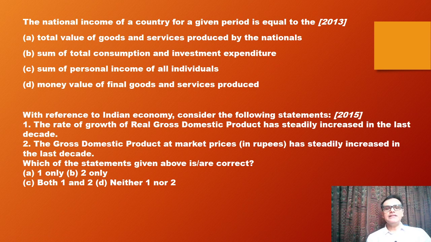Next one. The national income of a country for a given period is equal to the money value of all the final goods and services produced. Remember GDP's definition, monetary value of goods and services produced within a country within a year. So that's where it comes from.